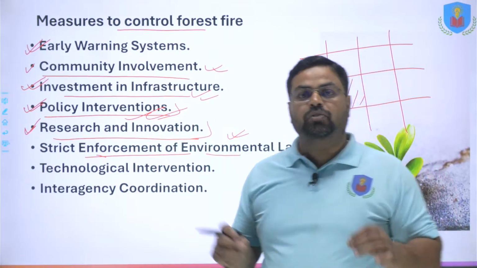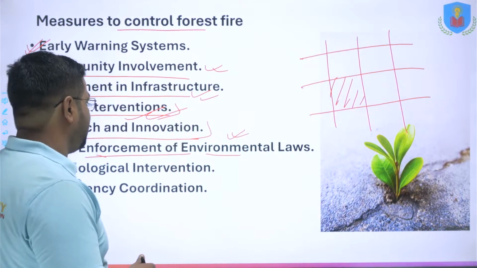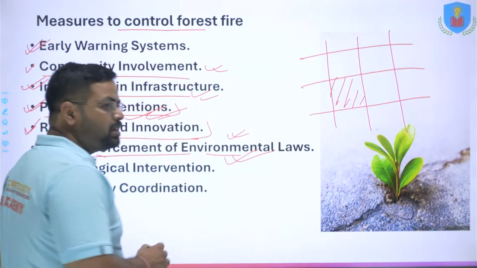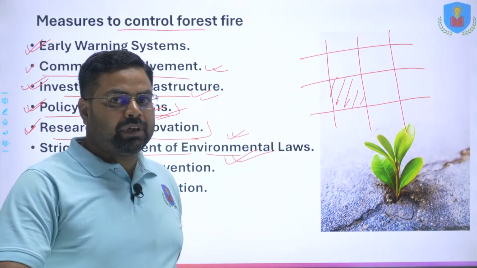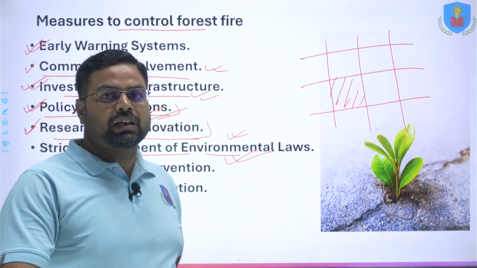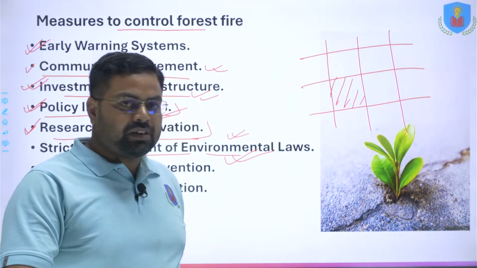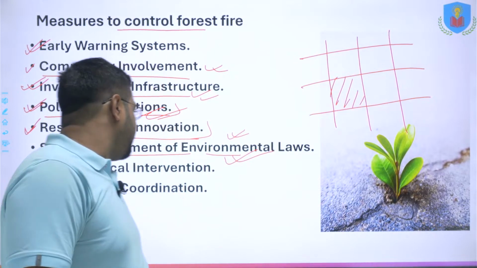The attitude of people should be changed to reduce the occurrence of forest fire, and for that matter environmental laws should be strictly implemented. Illegal camping, illegal tourism, illegal cutting of trees, illegal collection of minor forest produce, all these kinds of things should be restricted and taken care of.